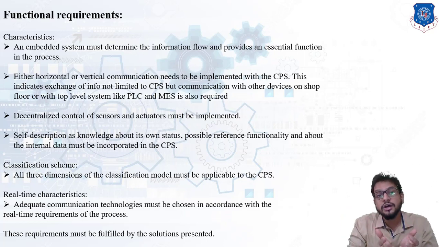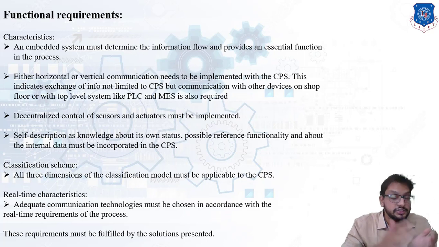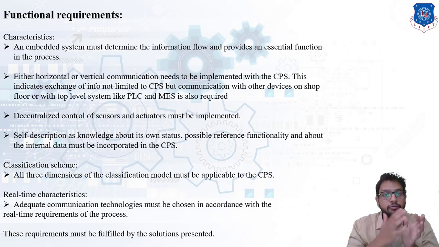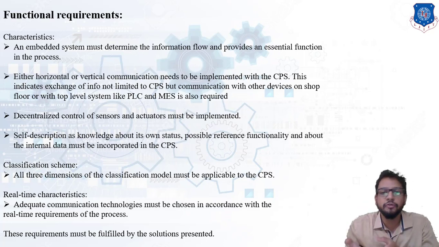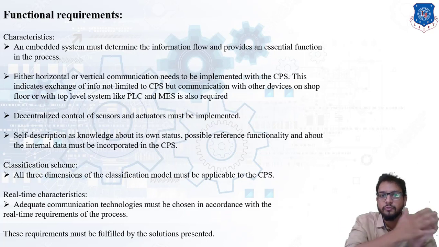And another dimension was the location of intelligence. Now where can intelligence be located? It would be located either at an object or within a network, which means machine to machine communication. Now how can machine to machine communication take place? Only through a network, only through the internet. Which means the intelligence stays either with the object, or second, through the network, that is, transmitting that intelligence to the network from one machine to another machine. So that was the location of intelligence.